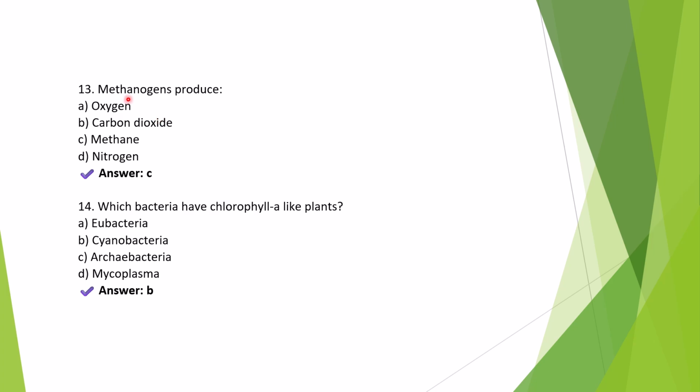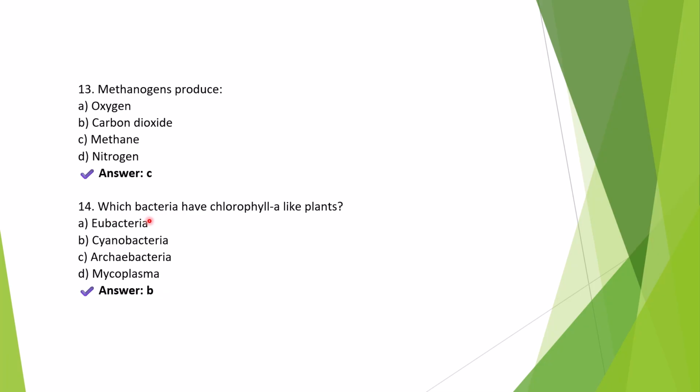Question 13. Methanogens produce. Right answer is methane. Methanogen means methane producing. It's a type of archaebacteria. They generate methane as a metabolic byproduct, which is found in cow rumens and is used in biogas production.